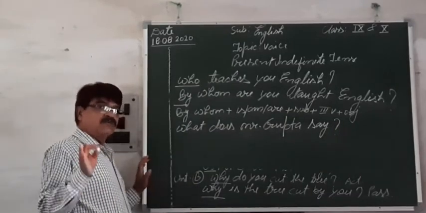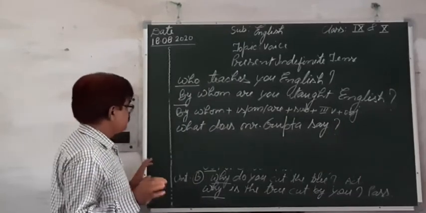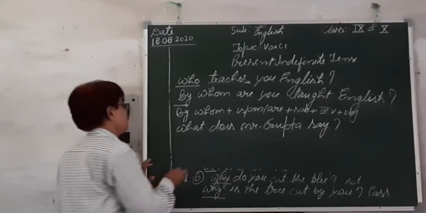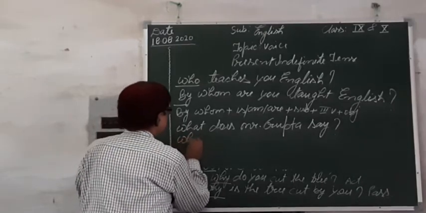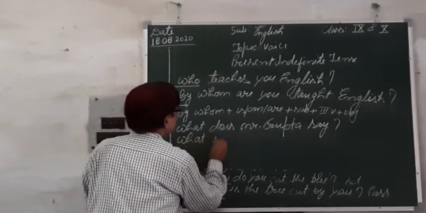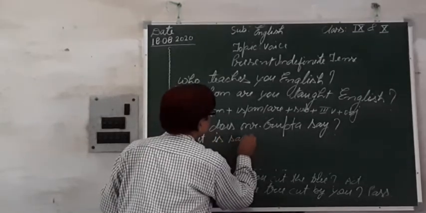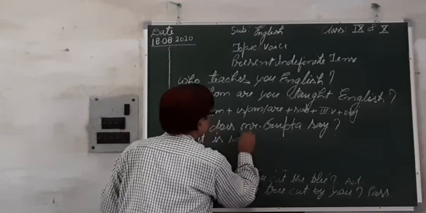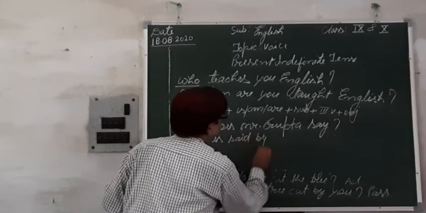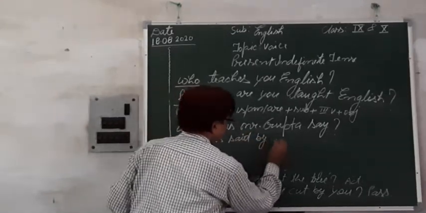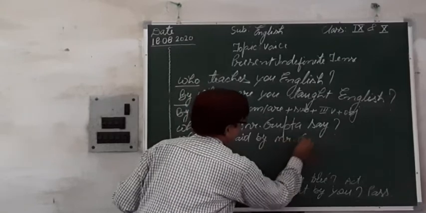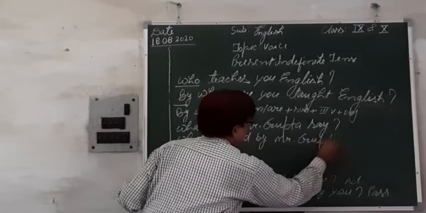Here what will not be replaced, it will remain at the same place. What is said by Mr. Gupta?